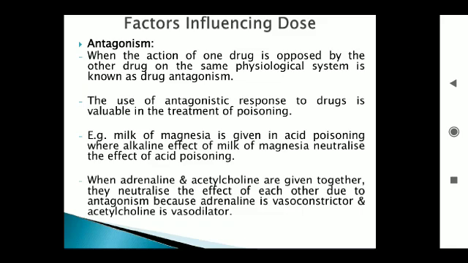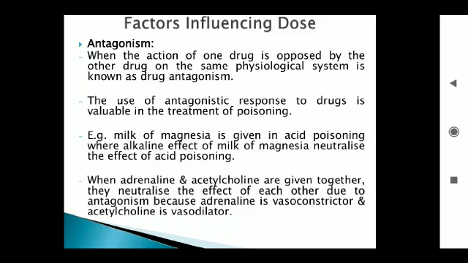Next, another example: adrenaline and acetylcholine taken in combination. The effects of each one can be neutralized, as they act on the same physiological system.